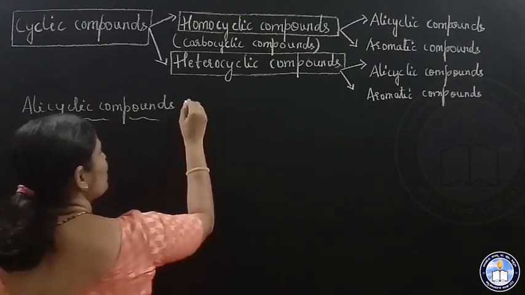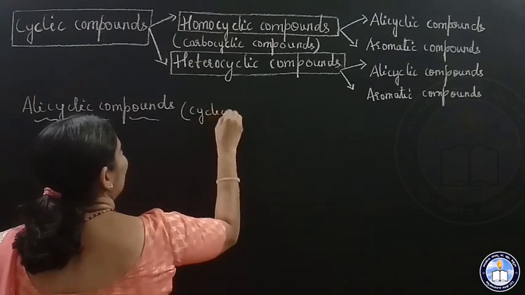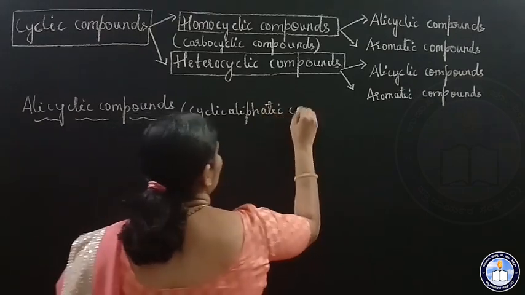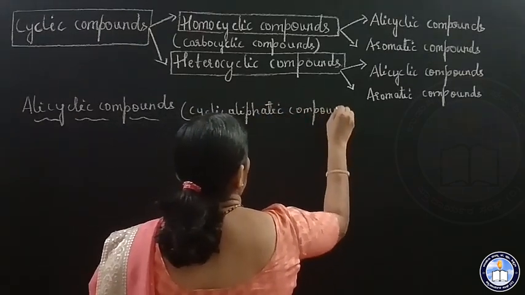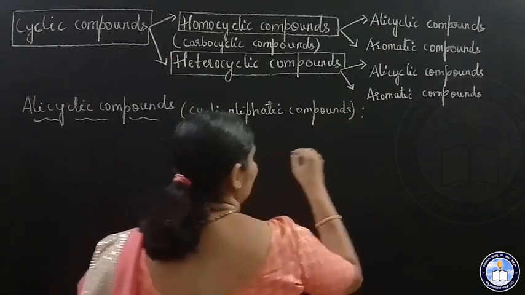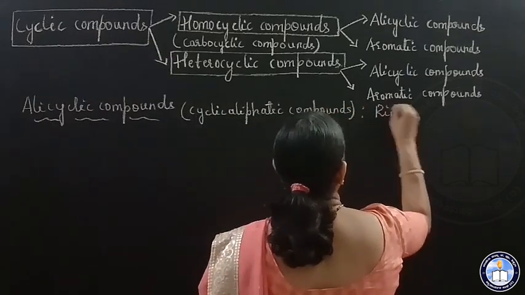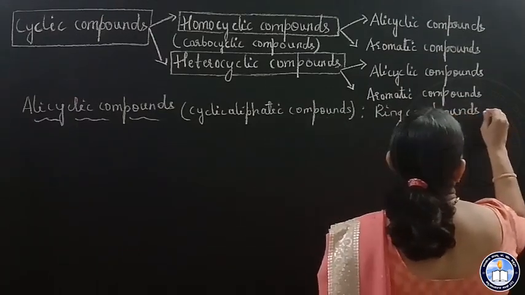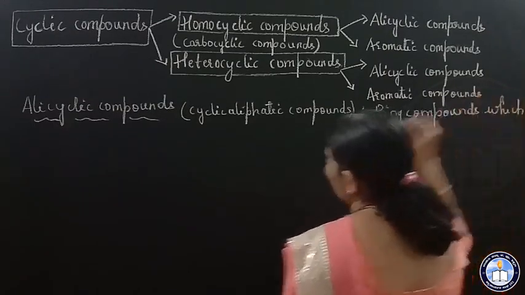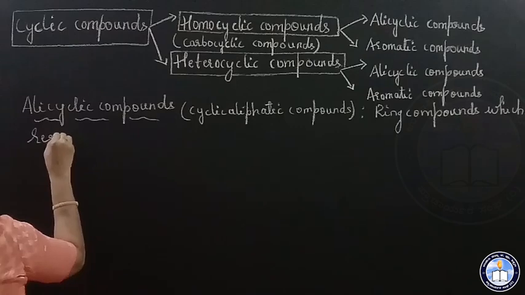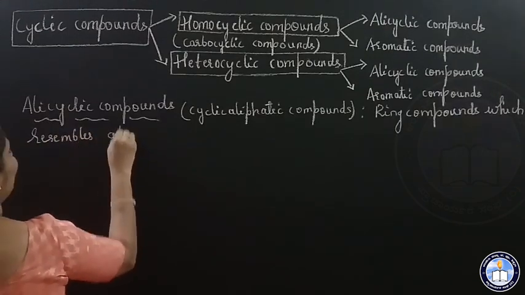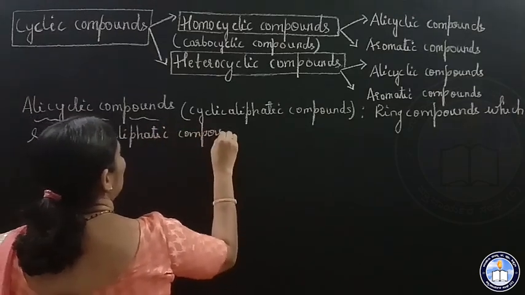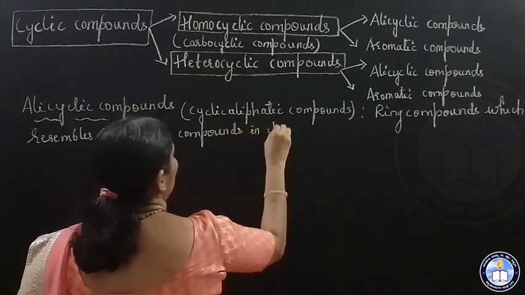These alicyclic compounds are also called cyclic aliphatic compounds. So what are alicyclic compounds? They are ring compounds which resemble aliphatic compounds in chemical properties.